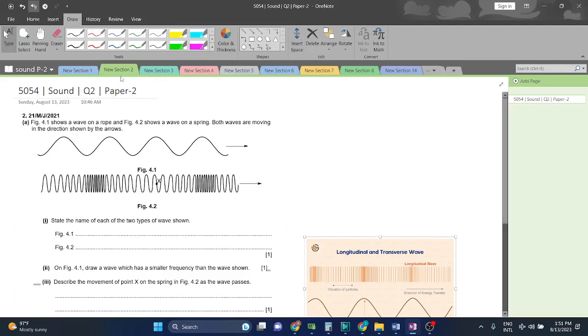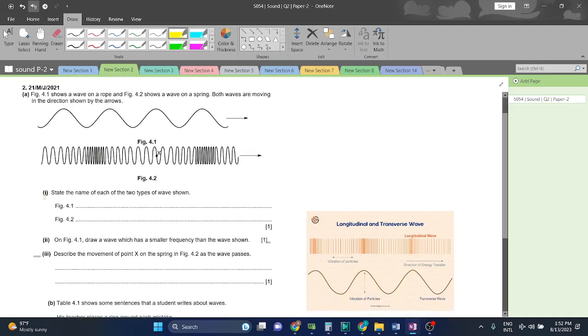Let's start. Question 2. Figure 4.1 shows a wave on a rope, and figure 4.2 shows a wave on a spring. Both waves are moving in the direction shown by the arrow. State the name of each of the two types of waves shown.